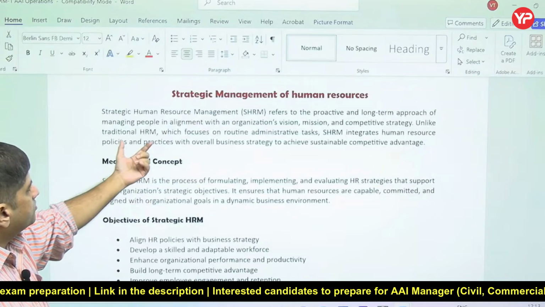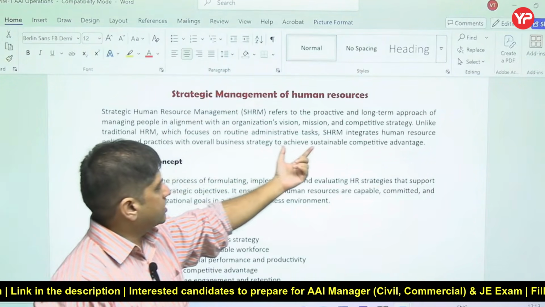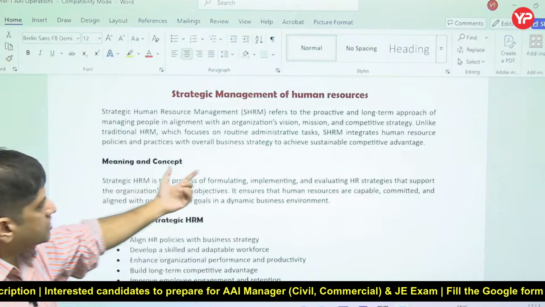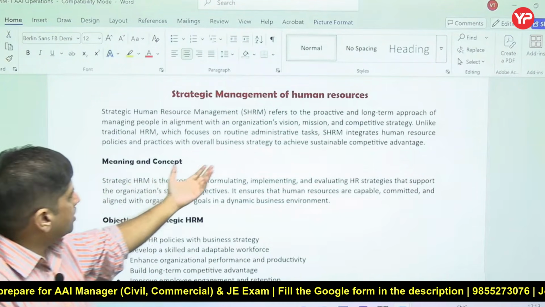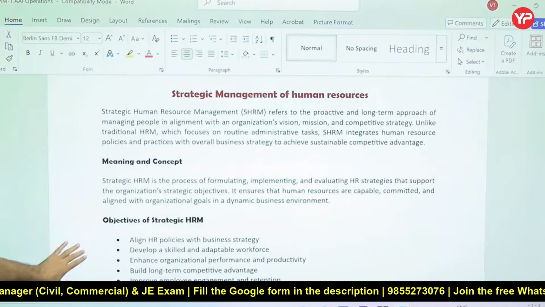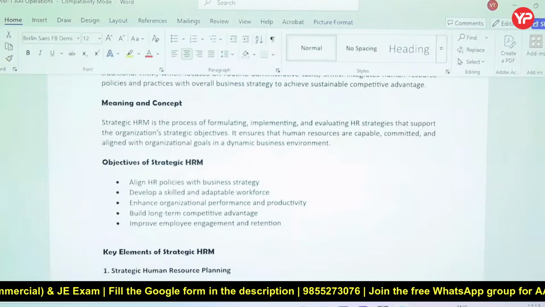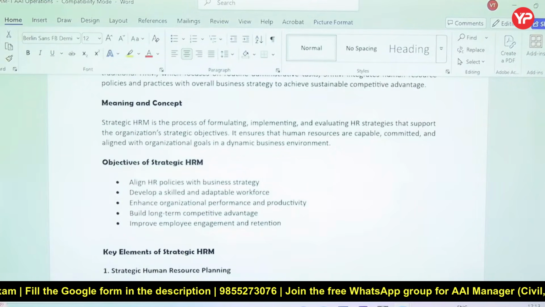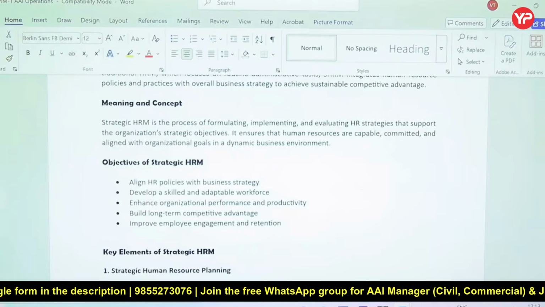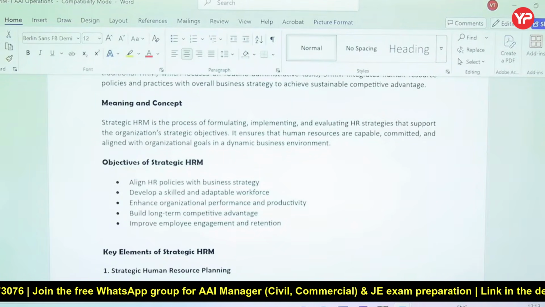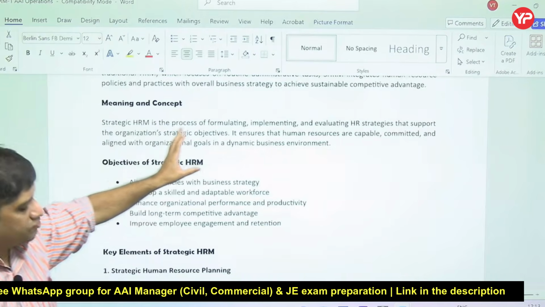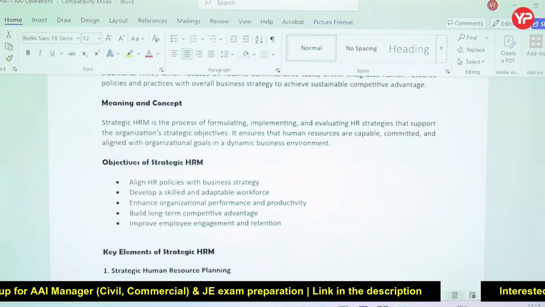Traditional HRM is different, routine administrative managerial activity is different, but strategic human resource management is basically where HR policies are integrated with business strategies. So that gives sustainable competitive advantage. So what is the meaning of this? Strategic HRM is a process of formulating, implementing and evaluating HR strategies to fulfill the strategic objectives of the organization.